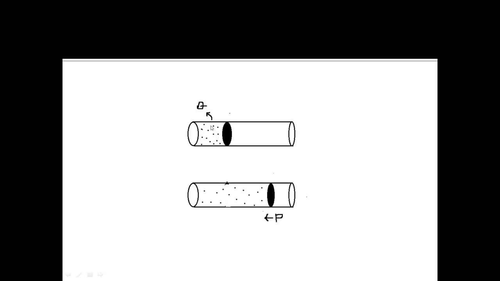As a result, these particles will collide more. When these particles collide more, they have more kinetic energy. And I have already said that the temperature and the mean velocity of the particles are related. So if the mean velocity or the kinetic energy of the particles increases, the temperature increases. So as a result of the work which we are doing here, the kinetic energy of the particles in the system increases. At the same time, the temperature also increases.